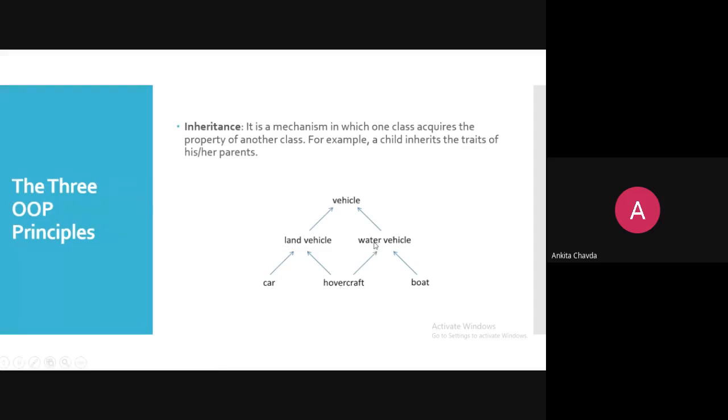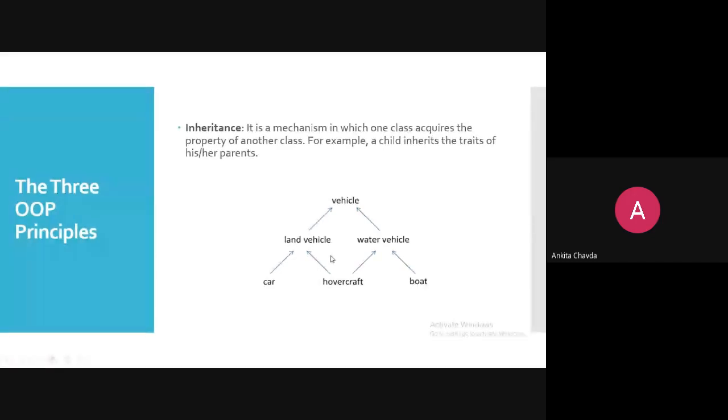If these four things you are looking at together, then it is known as hybrid, right? Correct, right? But if I'm only talking about land vehicle, water, and hovercraft, these three things, then it is multiple inheritance. And in water specifically, both will be there. So this is the example of inheritance.